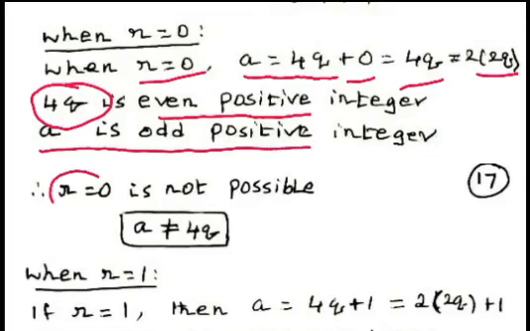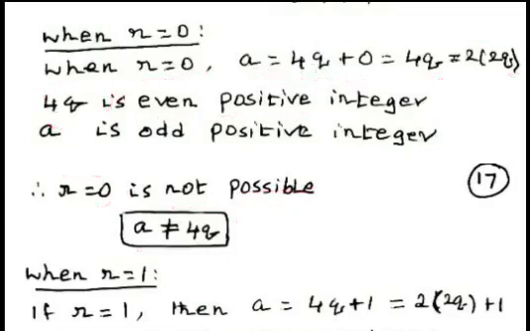So, r equal to 0 is not possible. Remainder r equal to 0 is not possible since a is a positive odd integer and 4q is even. So, a cannot be expressed in the form of 4q.